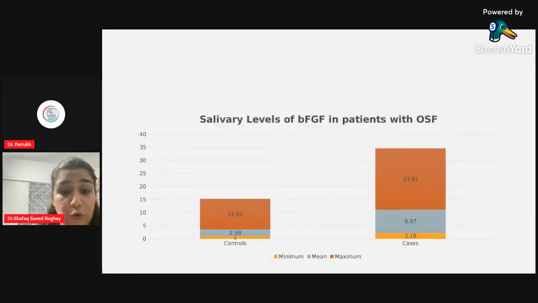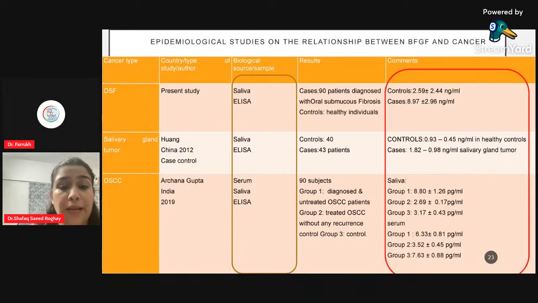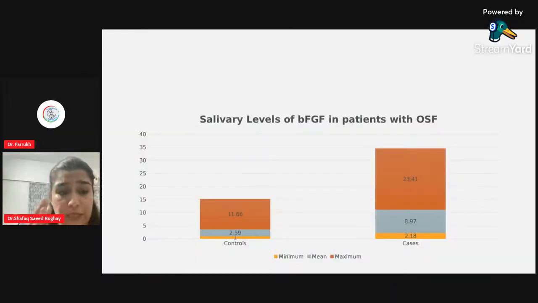So now looking at the results, I can easily state that if 2.18 is minimum and 23.41 is maximum and the mean is 8.97, so the patients with the cutoff value of 8.97 and beyond that, the patient is at the risk of turning the pre-malignancy into malignancy. How?